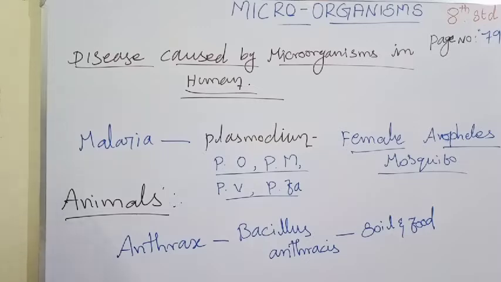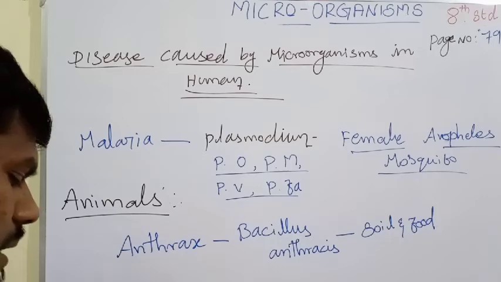Healthy cattle breathe easily and do not feel pain, but an animal affected by this disease has difficulty in breathing.